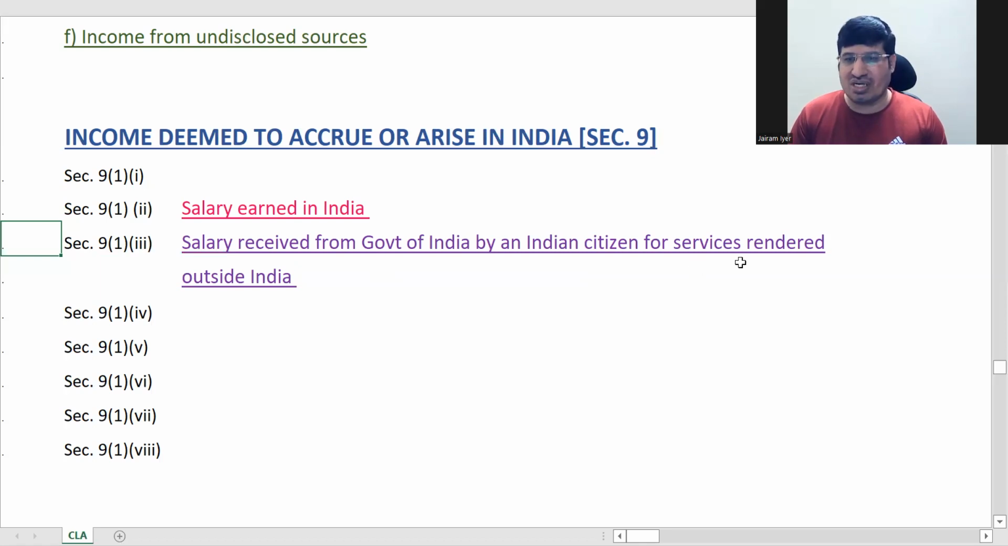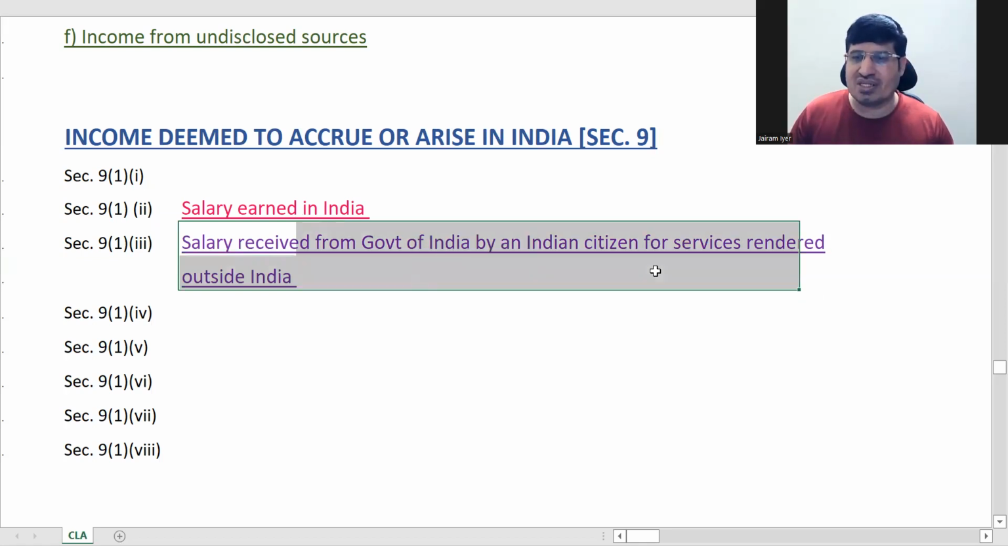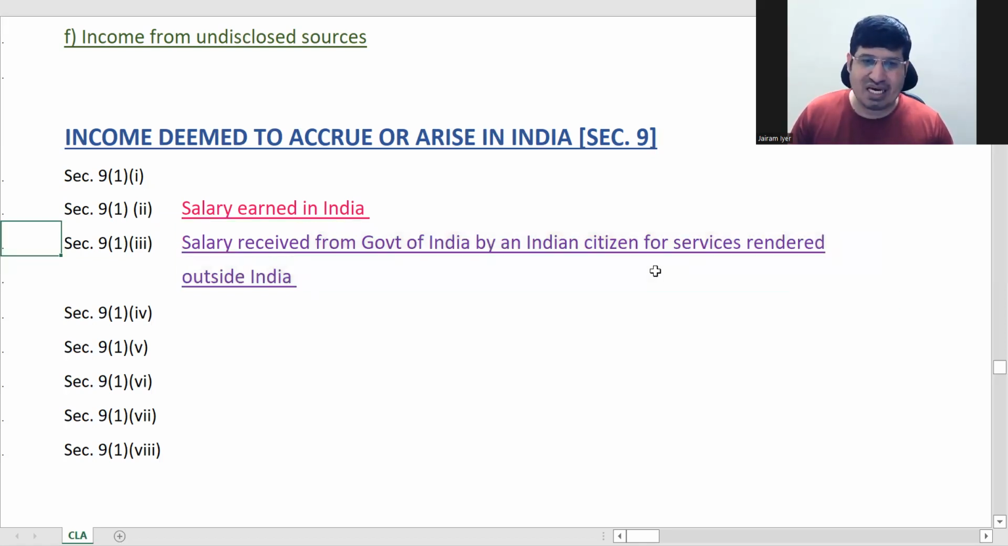Although he has rendered services outside India, if he is a Government of India employee, receiving salary from the Government of India as an Indian citizen, it is always deemed to accrue or arise in India. So this one sentence with the same meaning, you will see in various chapters. Okay, two things cleared now.